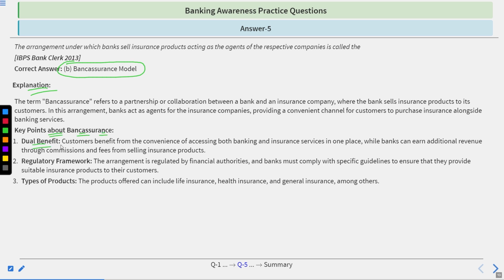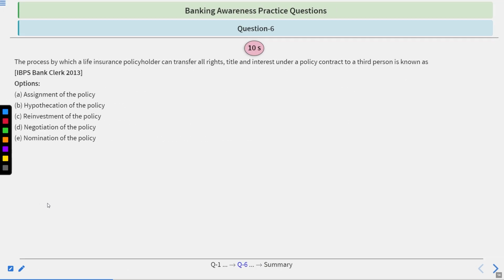Customers benefit from the convenience of accessing both banking and insurance services in one place, while banks can earn additional revenue through commissions and fees from selling insurance products. Regulatory framework: the arrangement is regulated by the financial authorities, and banks must comply with specific guidelines to ensure that they provide suitable insurance products to their customers. Types of products: product offerings could include life insurance, health insurance, general insurance, among others.